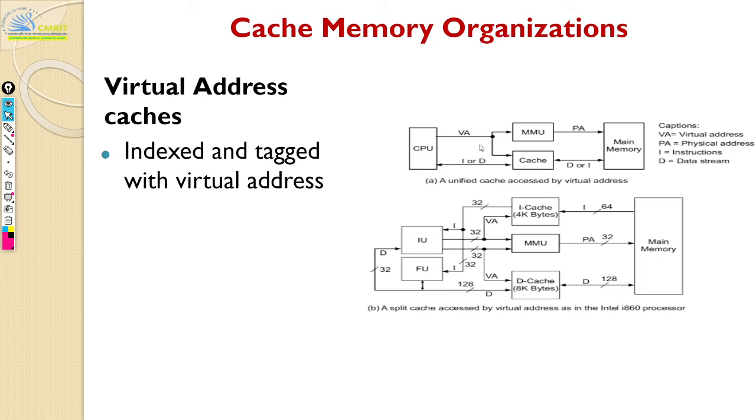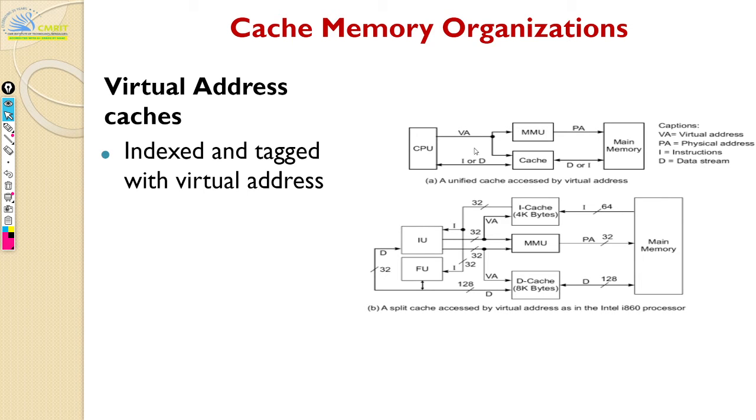You always check the virtual address in cache, and if it is a hit, you don't have to do any translation. Why? Because your cache itself deals with virtual address now. Whatever address your CPU gives, your cache will understand it. There's no translation needed here.